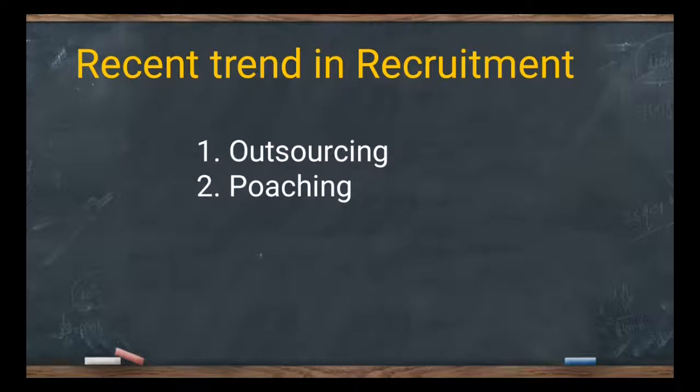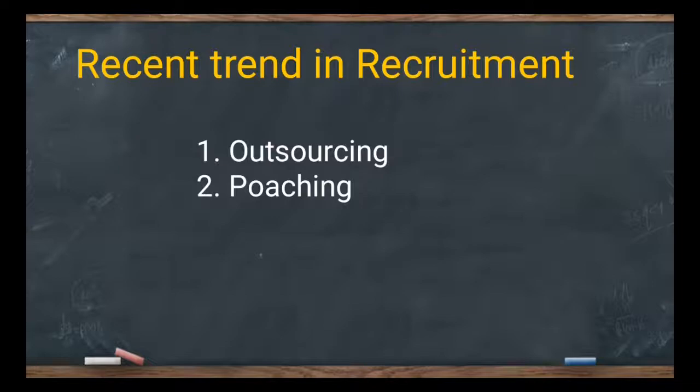It has a process with 7 categories. In the recruitment process under outsourcing, we have 7 steps for choosing the right persons. How are they chosen? They will understand the recruitment requirement department by department, company wise.